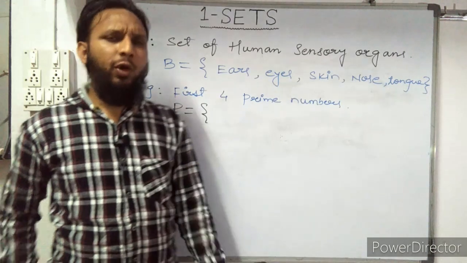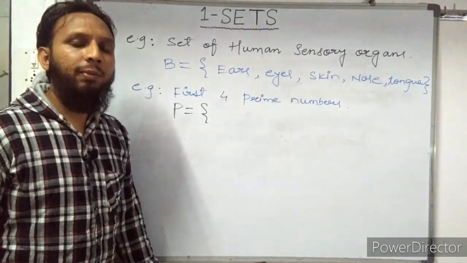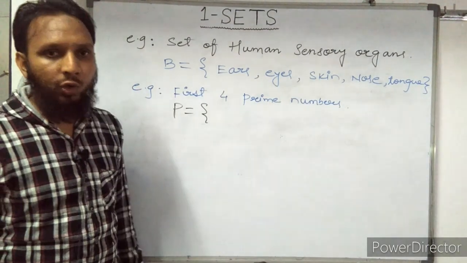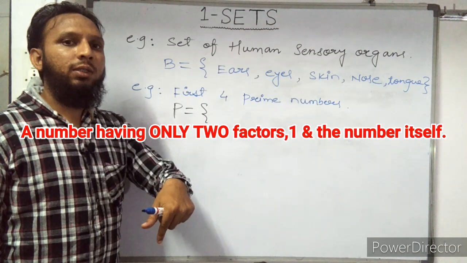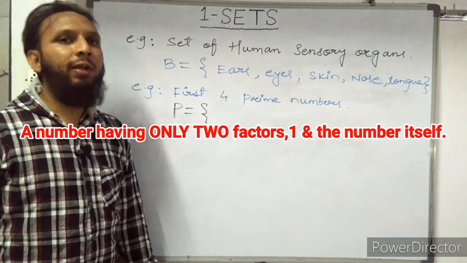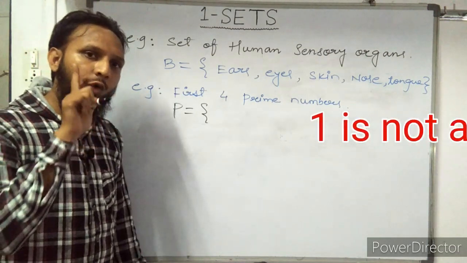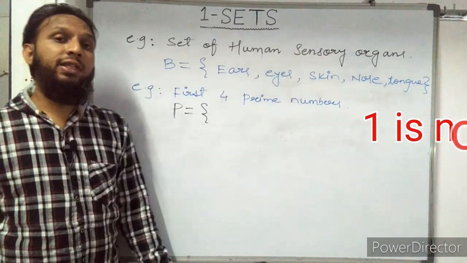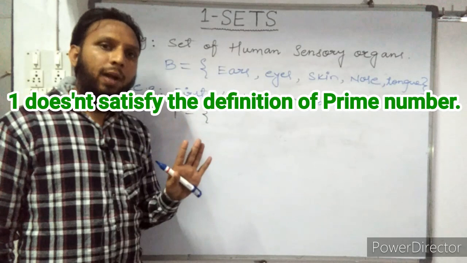So clear one point related to prime numbers. What is meant by prime numbers? The definition of prime numbers: a number having only 2 factors, 1 and the number itself. Those numbers are called prime numbers. Why is 1 not a prime number? Because 1 has only one factor. It does not satisfy the definition of prime numbers. That's why 1 is not a prime number.